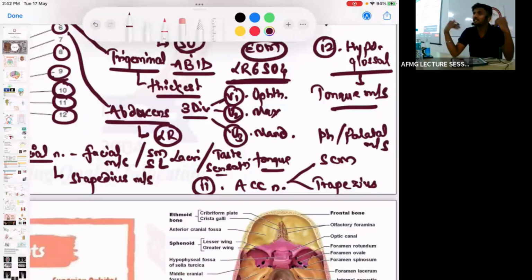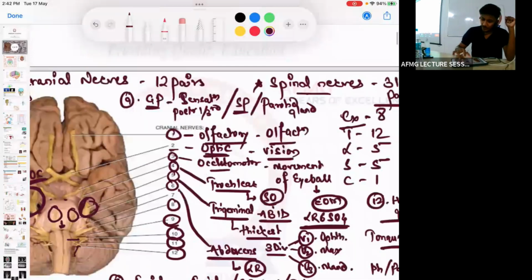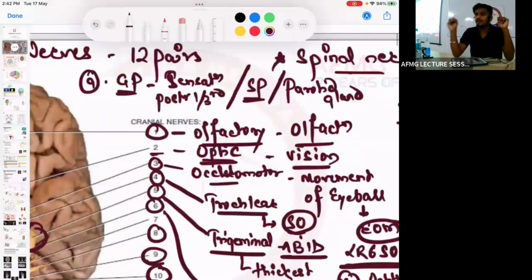Glossus जिसमें भी आएगा वो tongue muscles हो गई. Genioglossus, hyoglossus, palatoglossus. Okay, so these muscles are usually innervated by the hypoglossal nerve. कोई दिक्कत नहीं है इसमें, important. Now please tell me, first and second are pure sensory, pure motor or mixed nerve? First and second are pure sensory nerve.